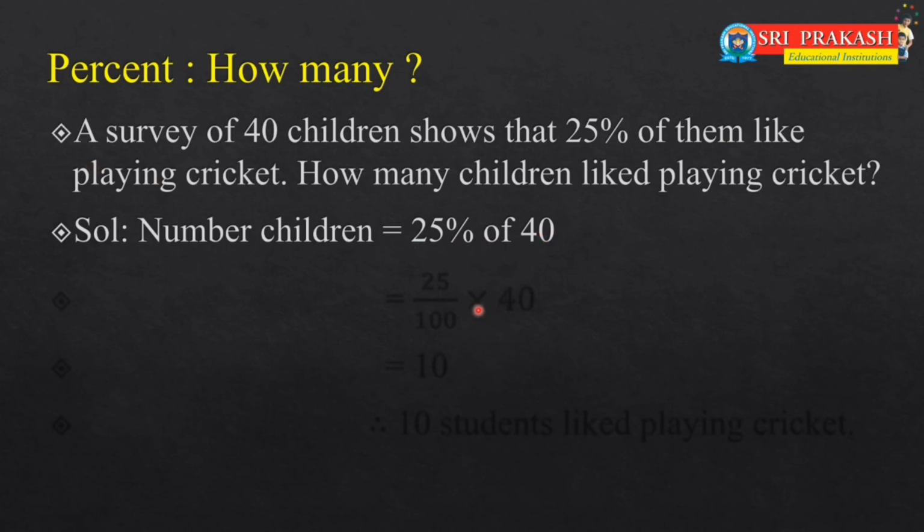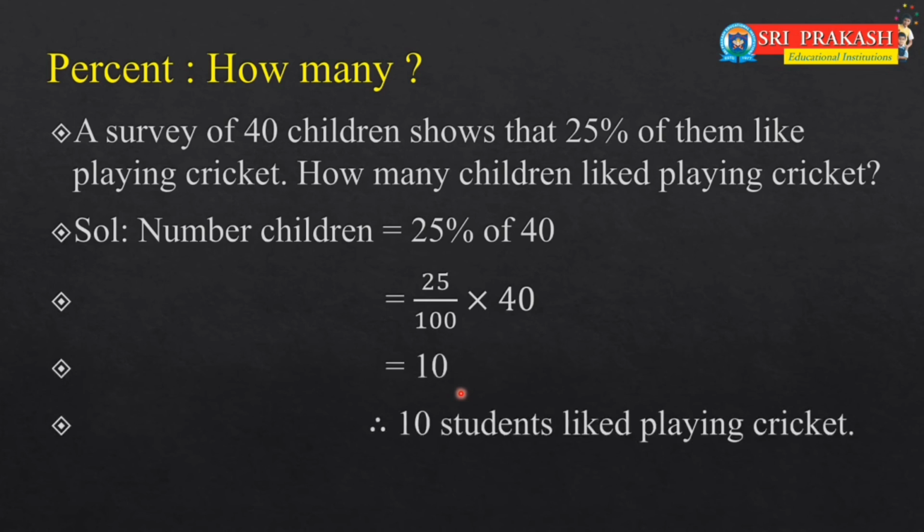So 25% can be written as 25 by 100 into 40. After calculation you will get 10. So 10 students like playing cricket. 25% means 10. Another 25% means 10. So 4 25% means 4 tens, 40. So 100% is equal to 40. This way we can find the percent of any value.